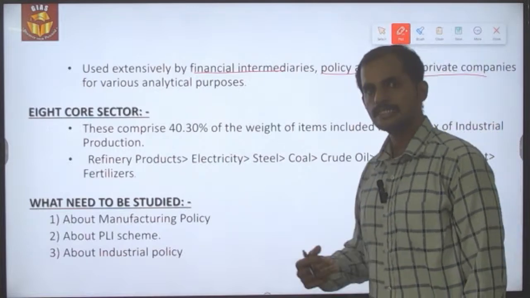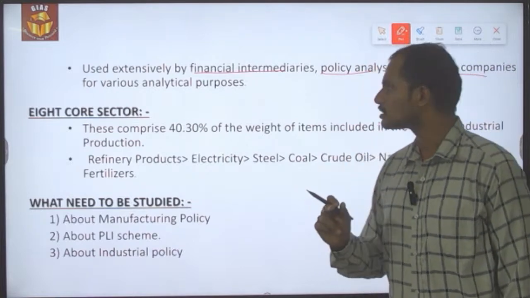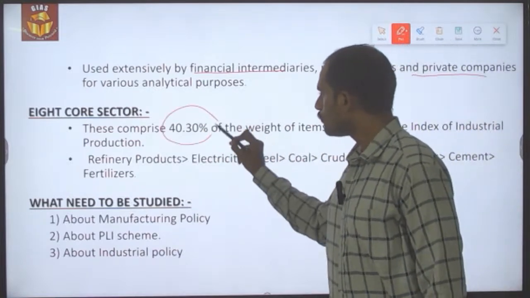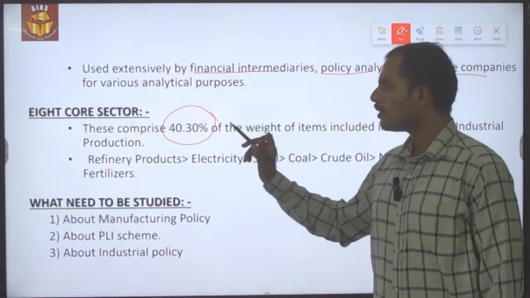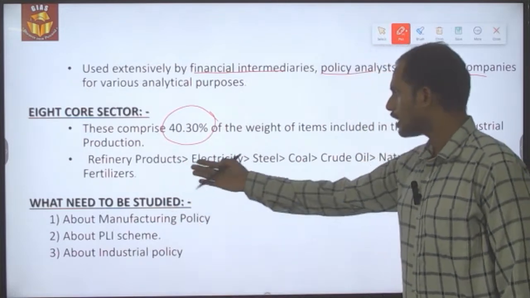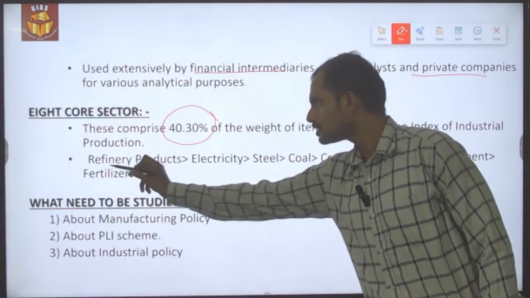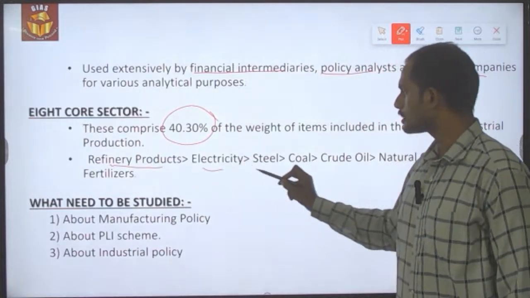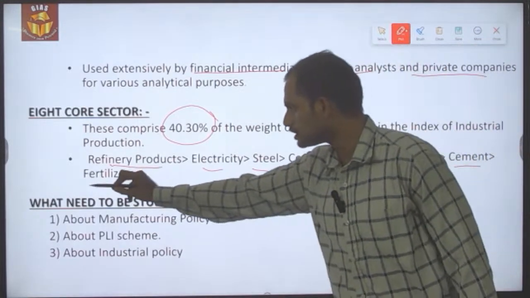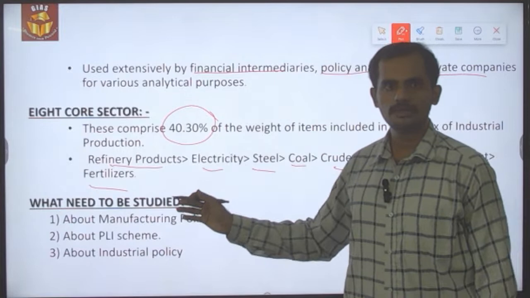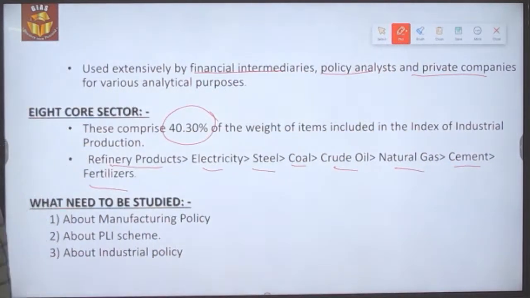And then in that IIP index, 8 sectors have been identified as core sectors, which are given a weightage of 40.3% out of the overall 100%. So what are the 8 sectors? I have ranked the sectors according to their respective weightages. The first is refinery products, and then electricity, steel, coal, crude oil, natural gas, cement as well as fertilizers. This order is very important from the prelims perspective.